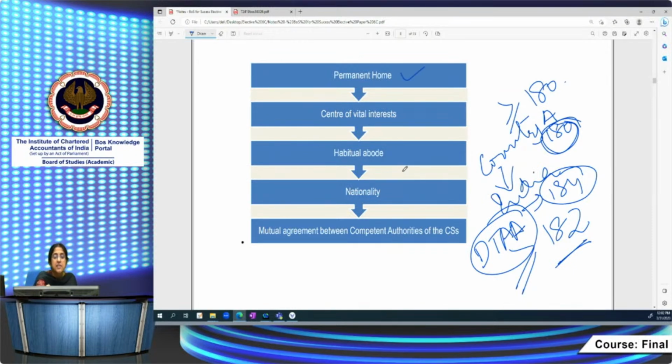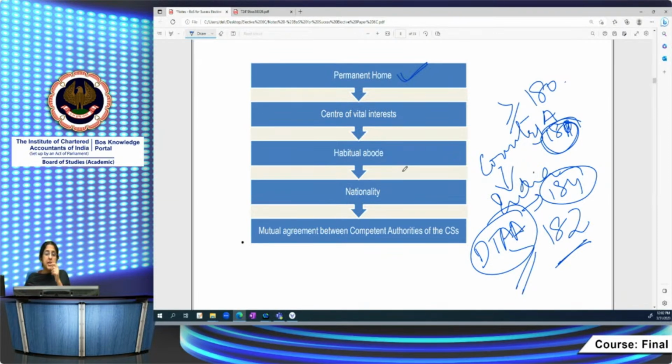First, the first condition is permanent home. Let's say we are talking about one Mr. Anand. Anand stays in India for 184 days and in country A for 181 days, so he is a resident of both countries. Now, what do we see? Where he has a permanent home. Suppose he has a permanent home in India and does not have one in country A, then he'll be resident of India and not country A.